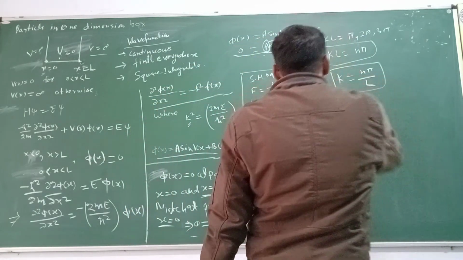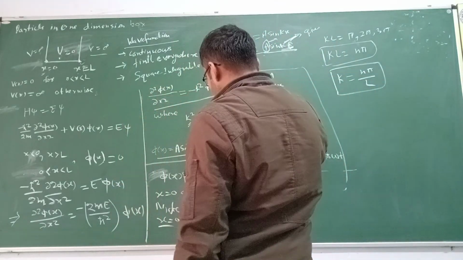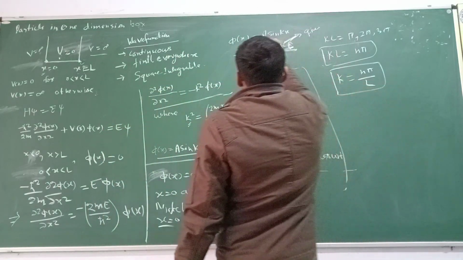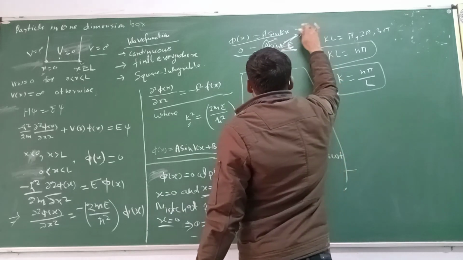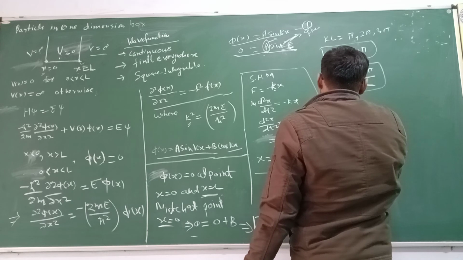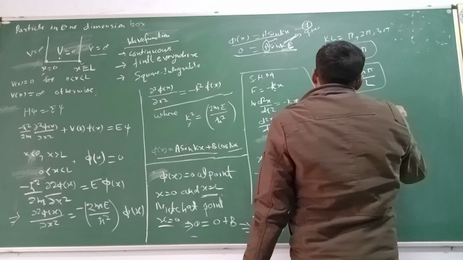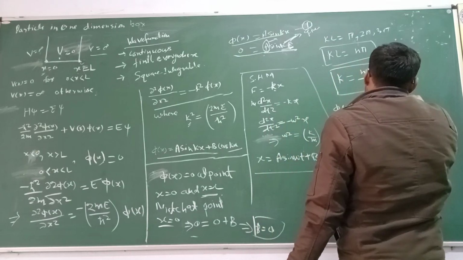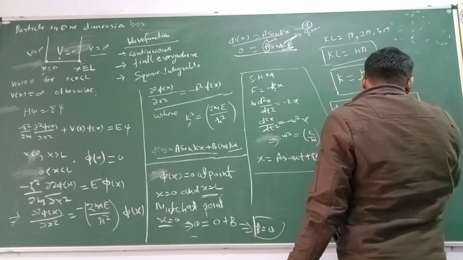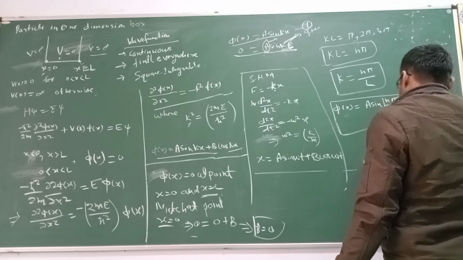So using this value of k in equation 1, you can write psi of x equal to a sin n pi x by L. So this is the wave function for the particle.